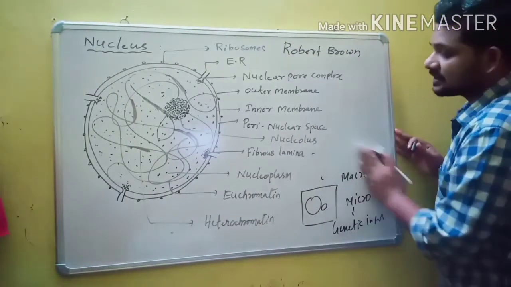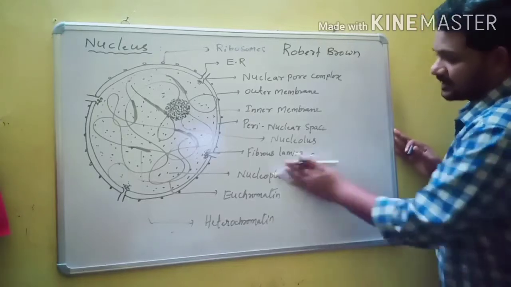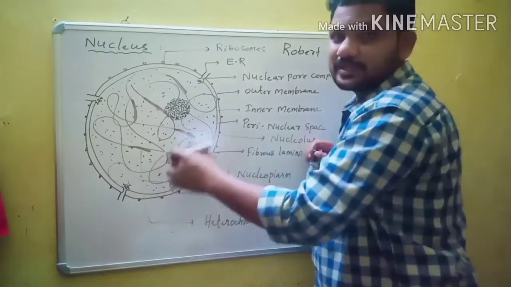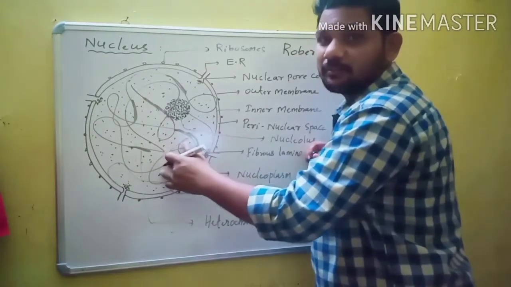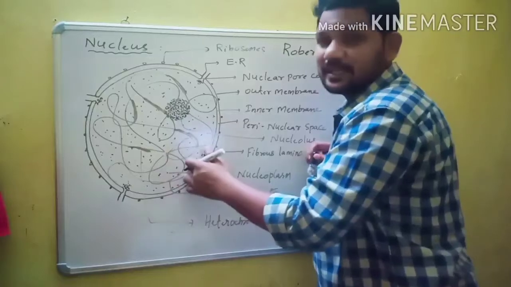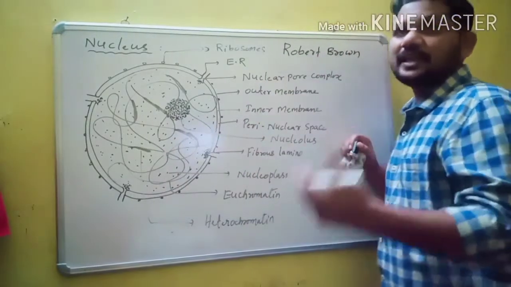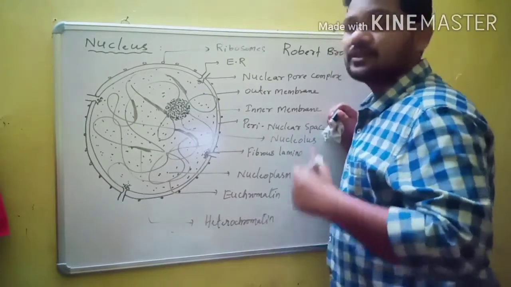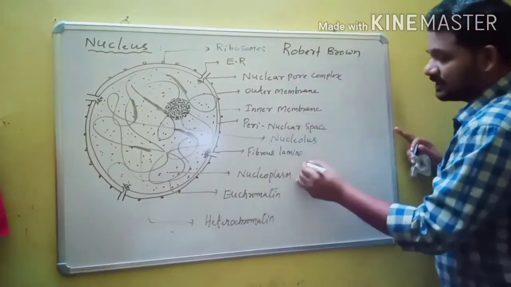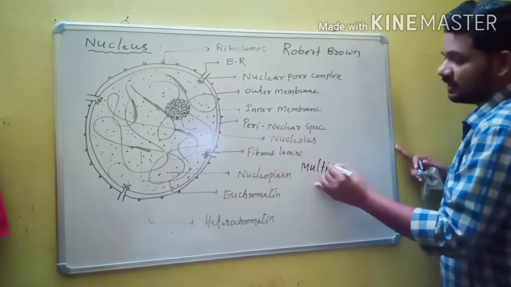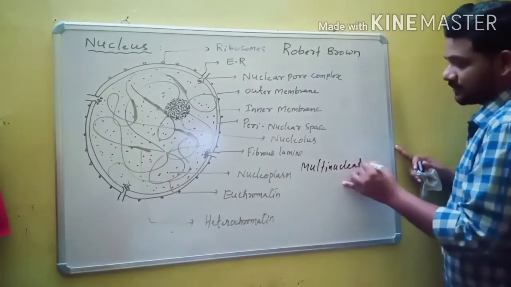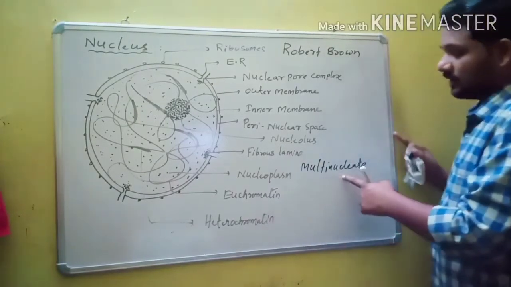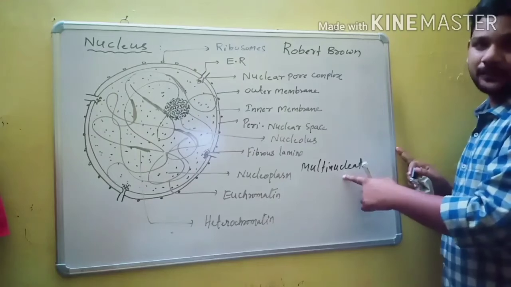Usually the nucleus controls all metabolic activities of the cell. Generally one cell possesses one nucleus. If one cell contains two nuclei, it is called binucleate condition. If one cell contains three nuclei, it is called trinucleate condition. If more than two nuclei are present in a cell, this condition is called multinucleate condition.